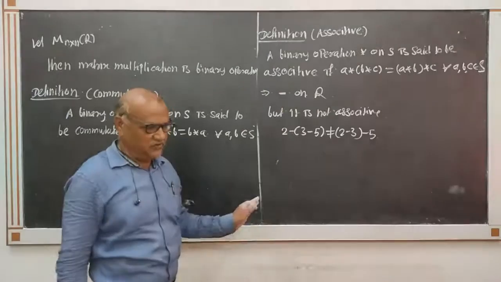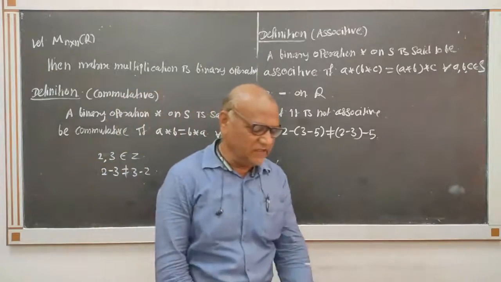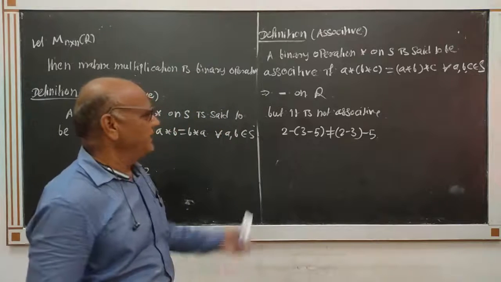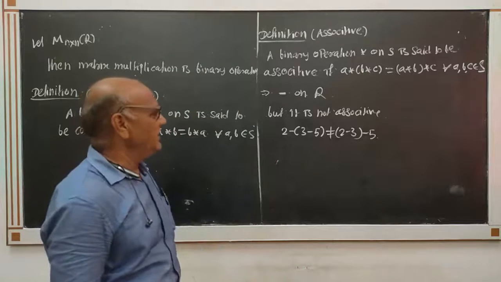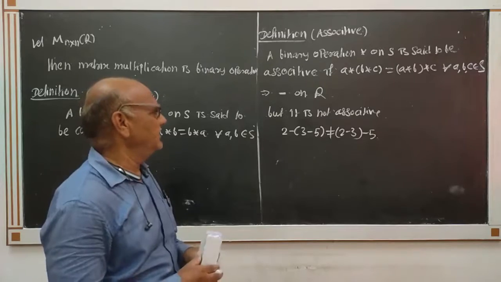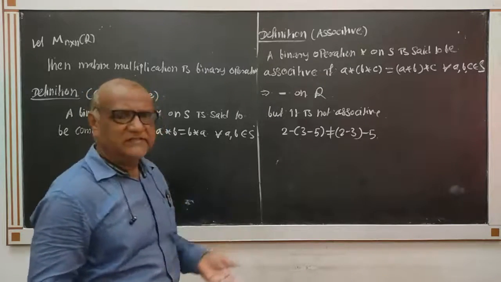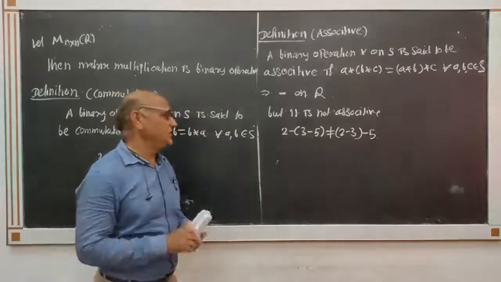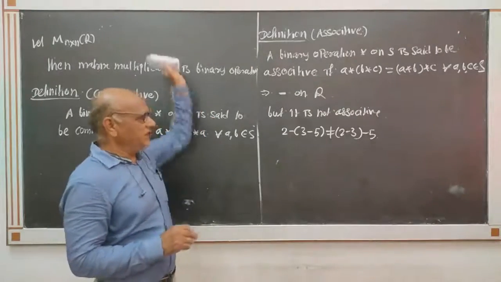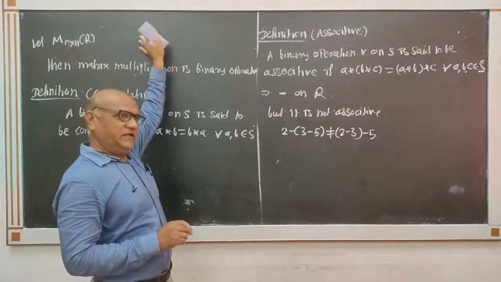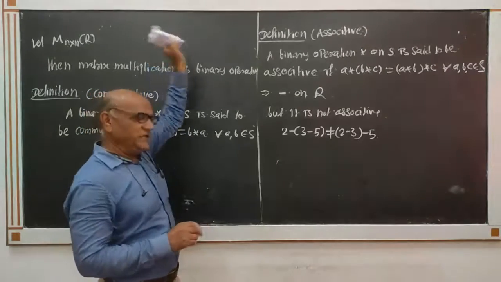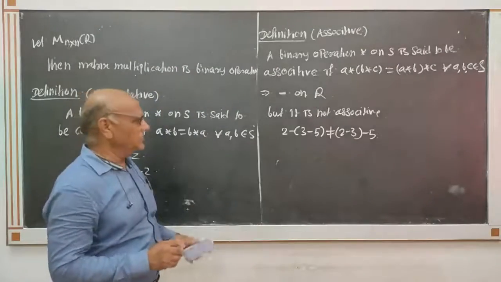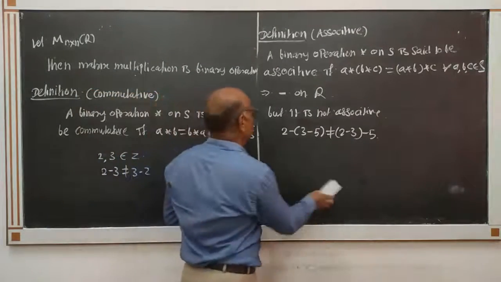That means the associative property is not satisfied, so it is not an associative binary operation. Our usual addition and multiplication are associative binary operations. Also matrix multiplication in the set of square matrices satisfies the associative property.